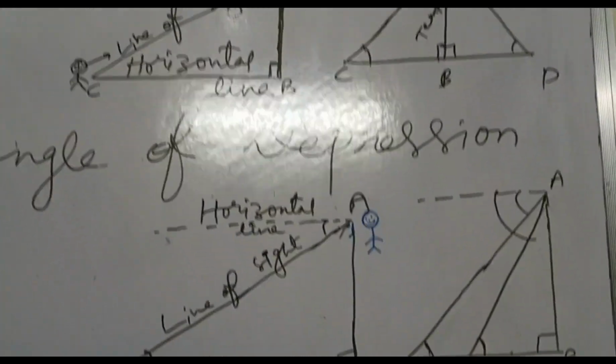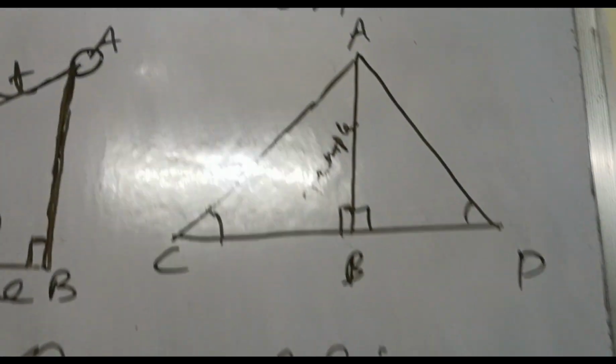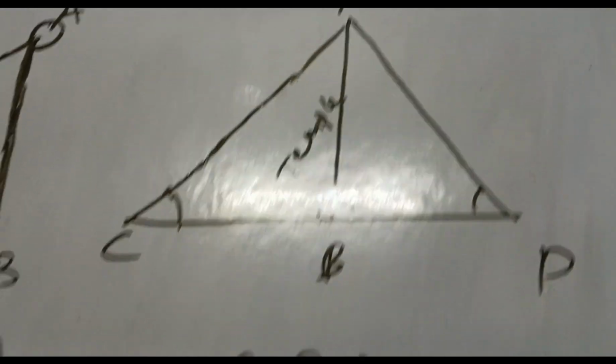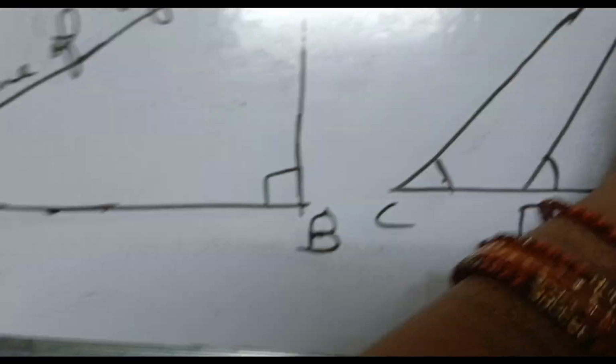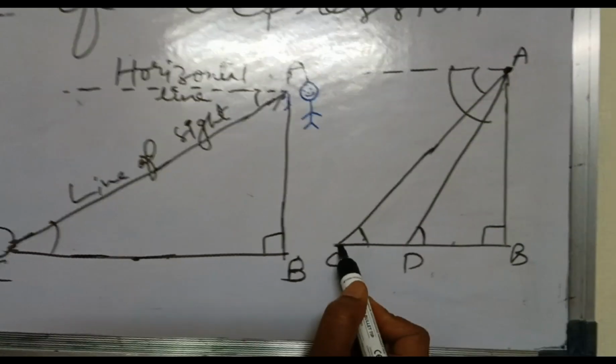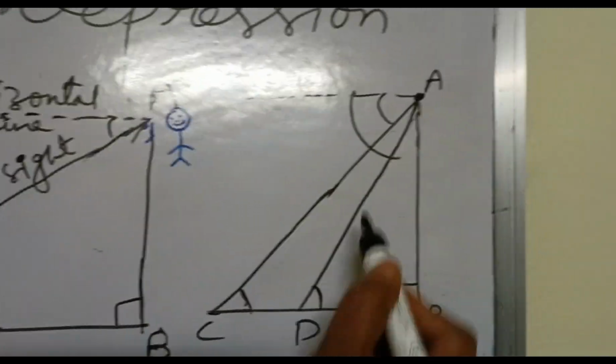And definitely in angle of depression questions they may ask: from a point the boy is observing the top of the tower. He will walk some distance and again he will look at the top of the tower. Such questions may be asked.